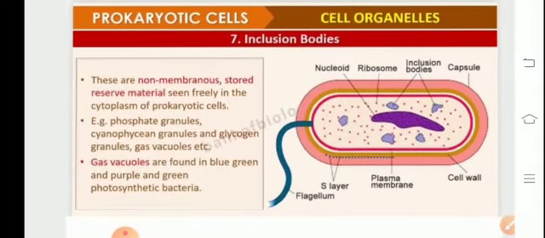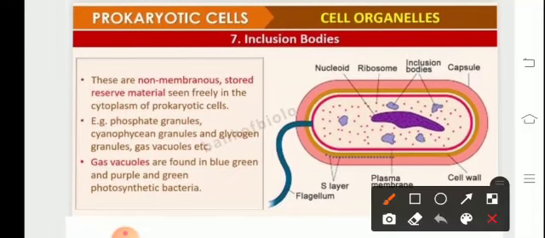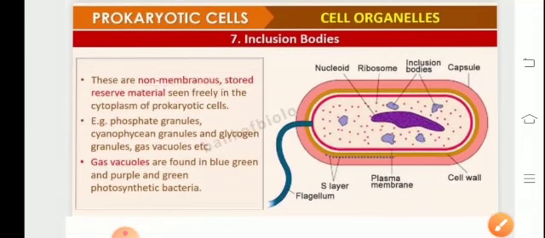Now, the inclusion bodies. Inclusion bodies are non-membranous, stored reserve material. They are seen freely in the cytoplasm of prokaryotic cells. They are non-living entities, like for example the phosphate granules and cyanophycean granules, which help in the storage of nitrogen. The gas vacuoles are found in blue-green algae, that is cyanobacteria, and some green and purple photosynthetic bacteria. The function of gas vacuoles is to provide buoyancy.